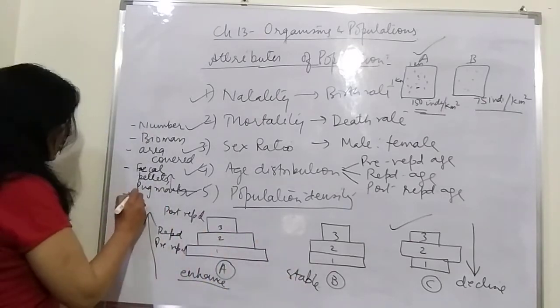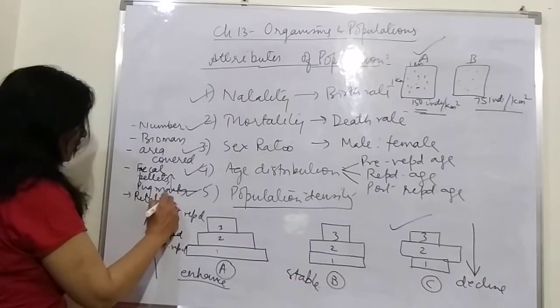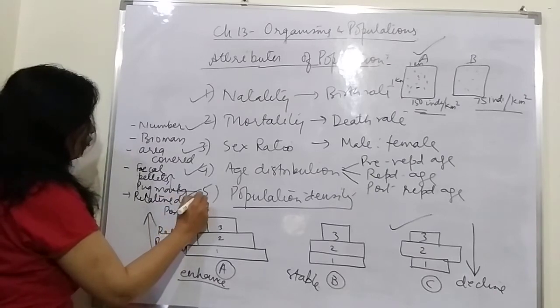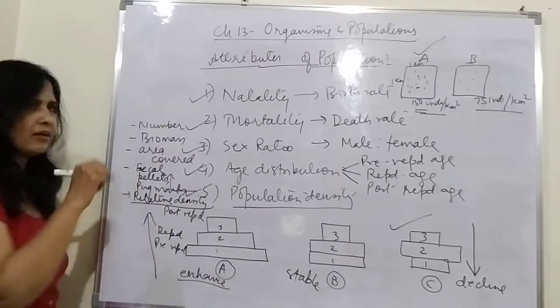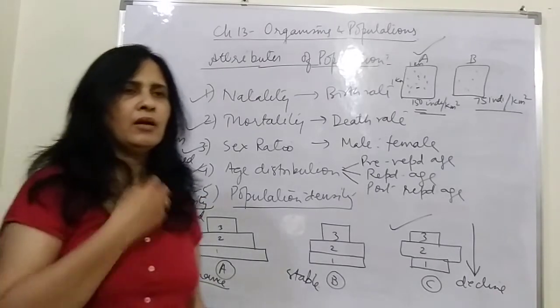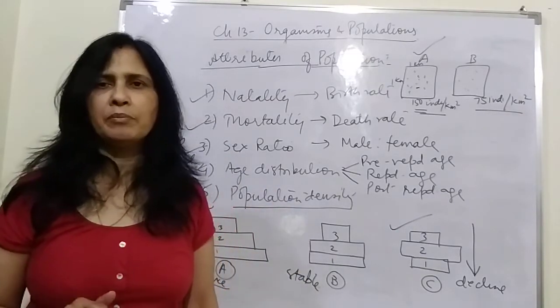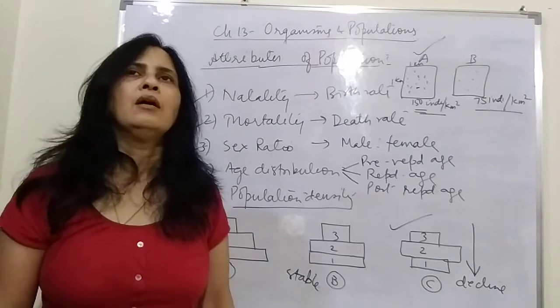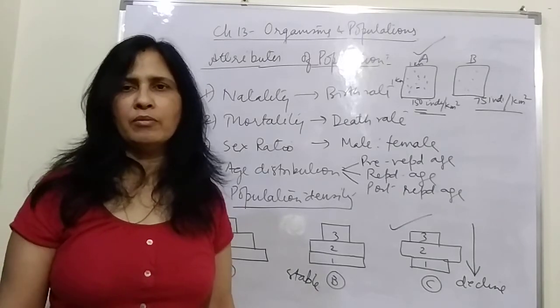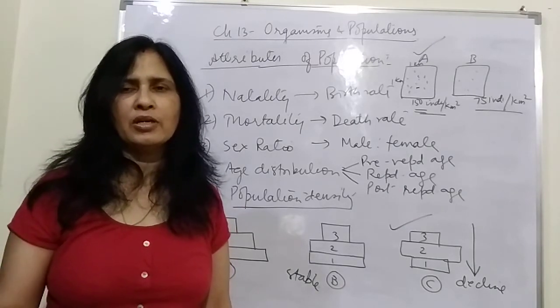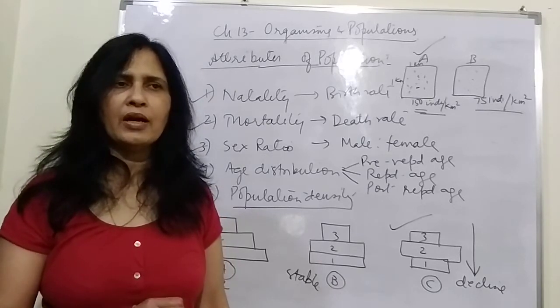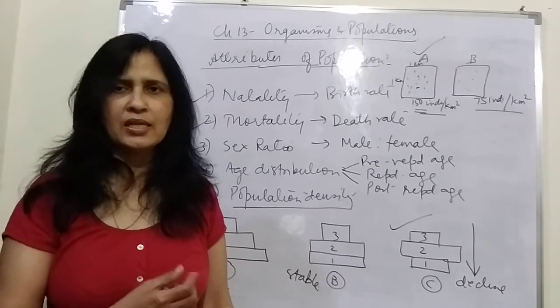Then one more method is the relative density. Relative density is where we do not try to find out the exact number, but we compare one area with another area. For example, fishermen go to a water body and catch a number of fish from one particular area, and the number of fish is, let us say, 10.